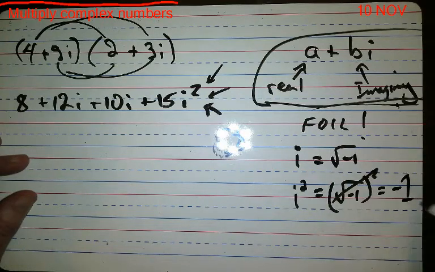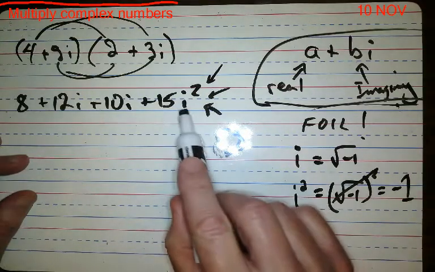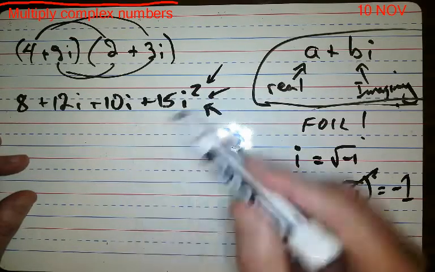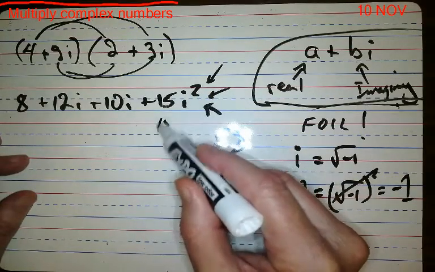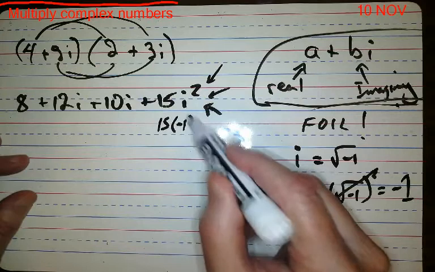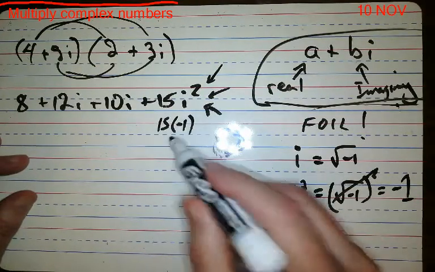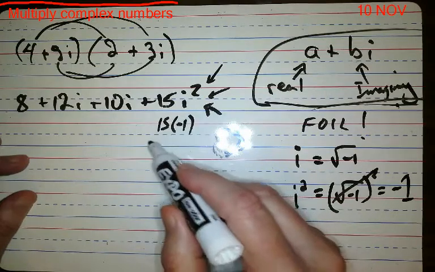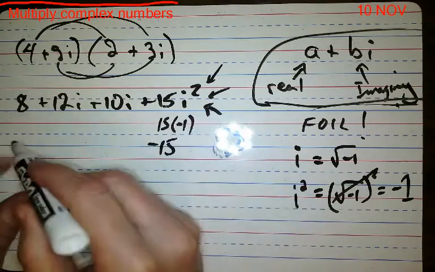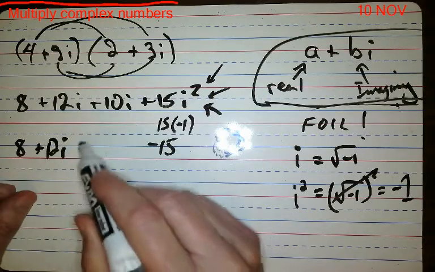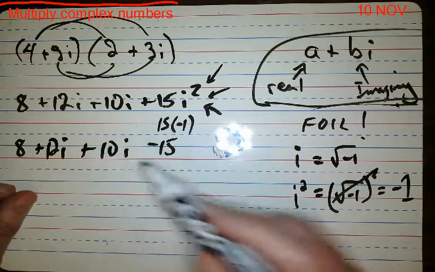So i squared is actually -1. That means that instead of being 15 times i squared, it's really 15 times -1. Well, that's -15, right? So what I have here is the answer to the problem.